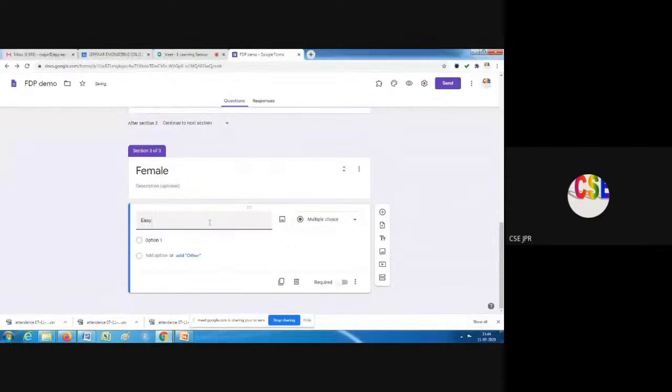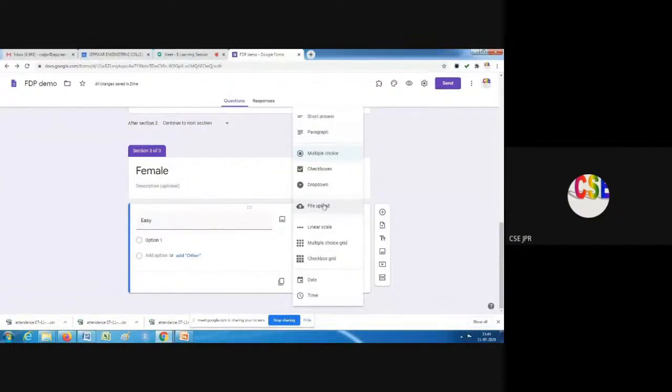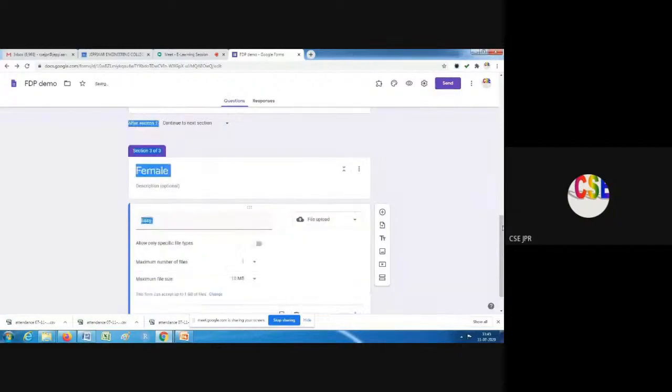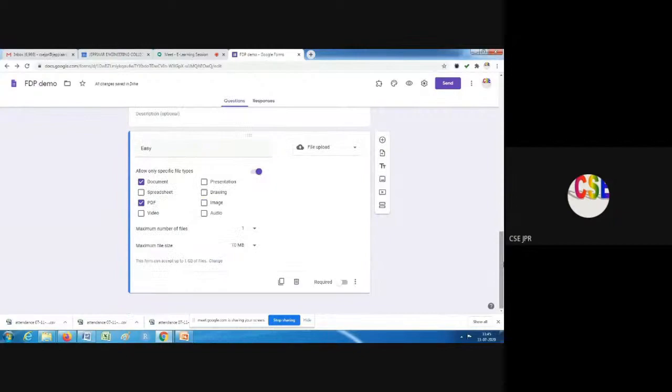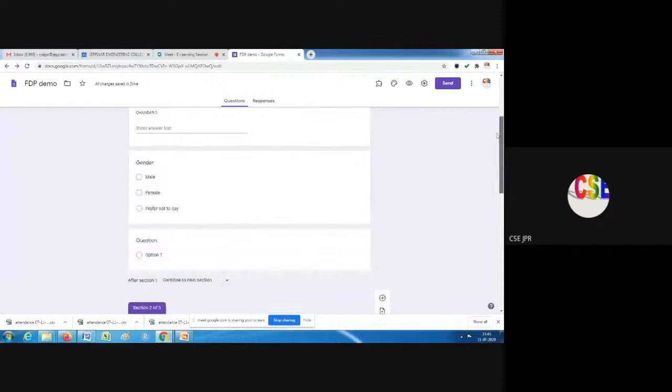So for females we are going to collect essays, so I'm going to collect a file. If it is an essay, I want to specify whether I will get a document, PDF or image, or if you want to restrict to only document and PDF, we can specify. And also we can specify the maximum number of files they can upload, and required. So that's all. Now I have created name, mail ID and gender.